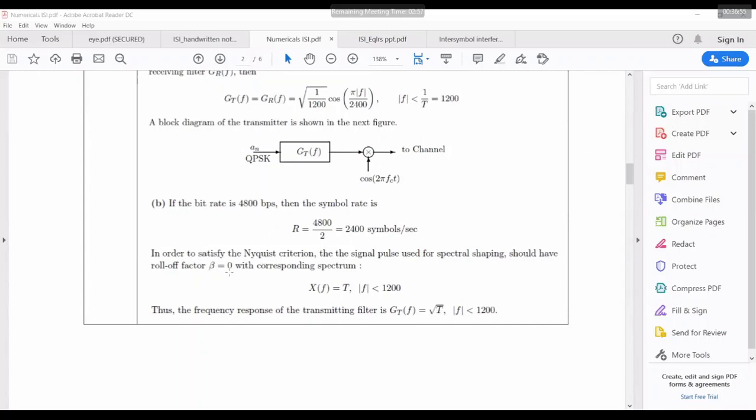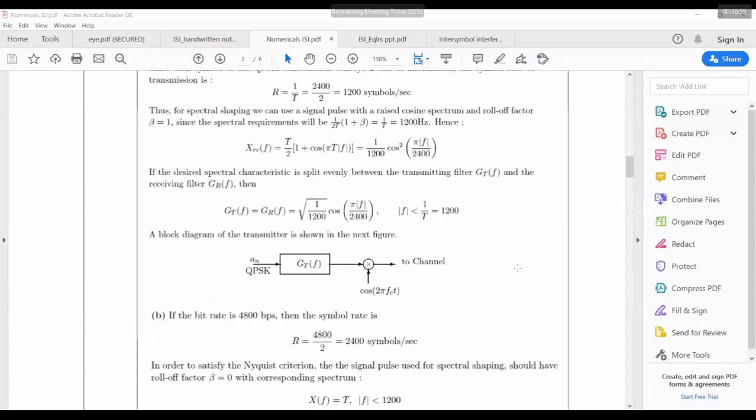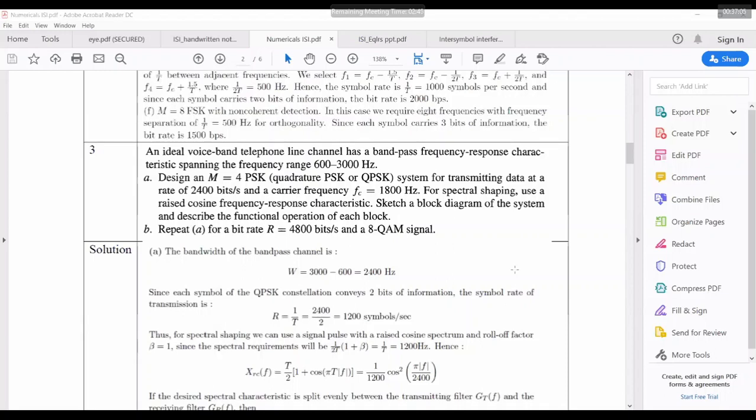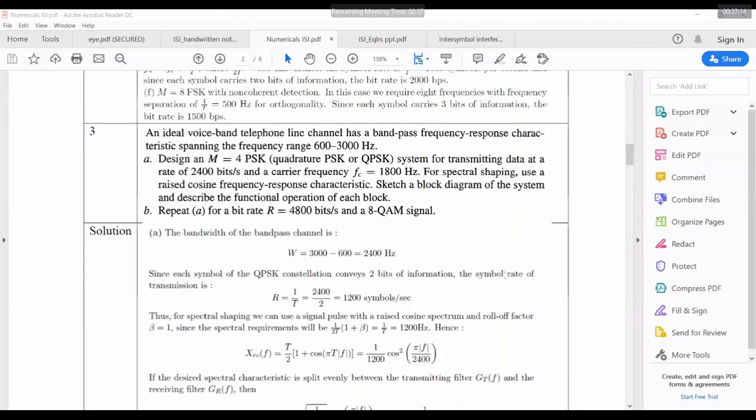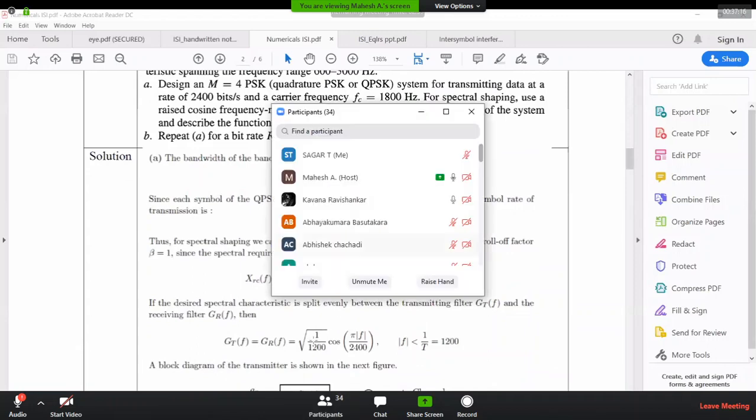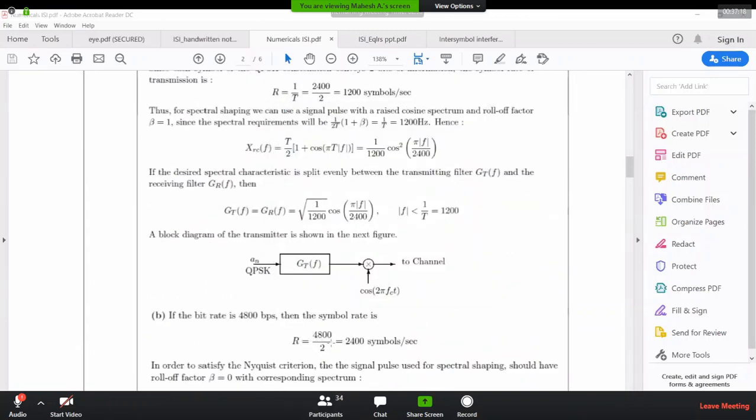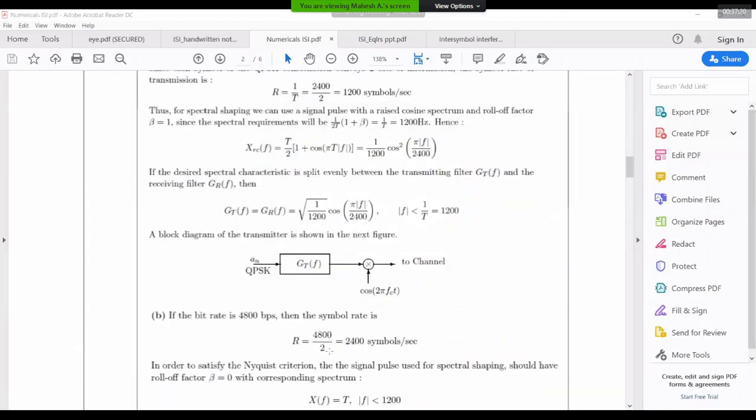Sir, that is 4800 by 2 only, because first they asked to do it for QPSK and then for 8 QAM. In the question, they asked to repeat it for A and then do it for 8 QAM, but the answer for 8 QAM is not mentioned there. I understood your question. This part is 4800 by 2, but for 8 QAM it should be by 3.